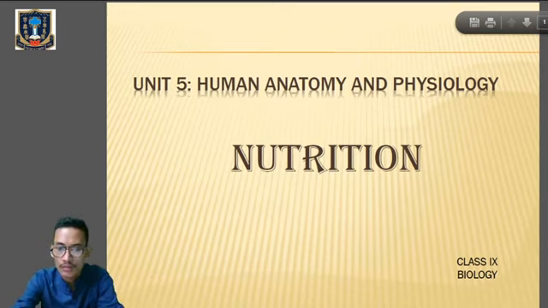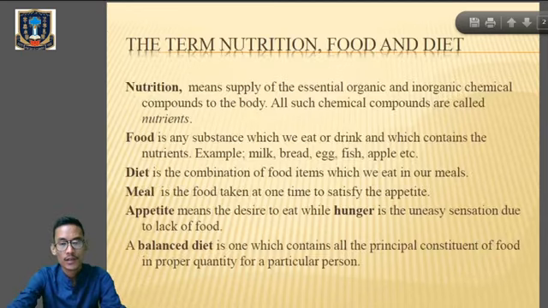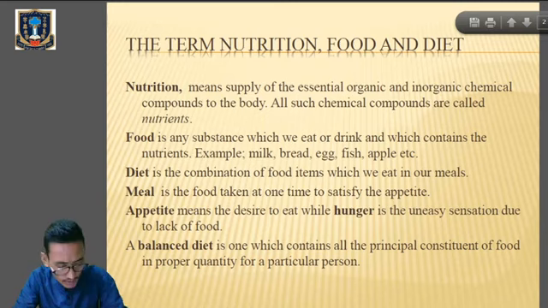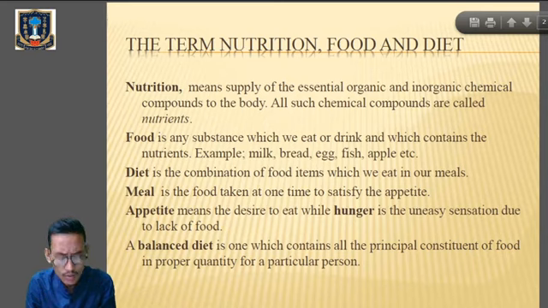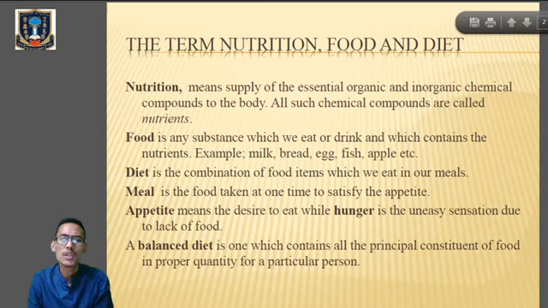Now, since the chapter's name is nutrition, we have to know the exact meaning of nutrition. So what do you mean by nutrition? Nutrition means the supply of essential organic and inorganic chemical compounds to the body. Now, what are those chemical compounds which are needed by the body? It may be proteins, vitamins, salts and carbohydrates. And all such chemical components which are needed by the body are called nutrients.